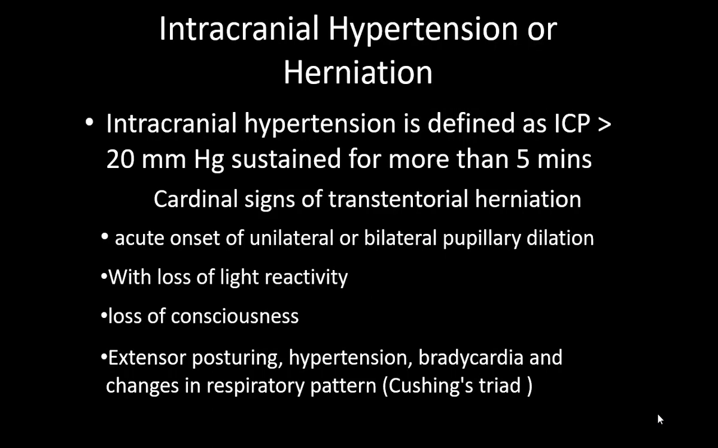So intracranial hypertension, as I said, is defined as more than 20 sustained for more than 5 minutes, and the cardinal signs of herniation would be acute onset of unilateral or bilateral pupillary dilatation, and that is the reason I said please check the pupils whenever we are suspecting an increase in the ICP, because you can have a unilateral pupillary dilatation. There would be loss of light reactivity. Patients can have loss of consciousness, and they can have certain posturing, whether extensor posturing or other signs like hypertension, bradycardia, and changes in the respiratory pattern.